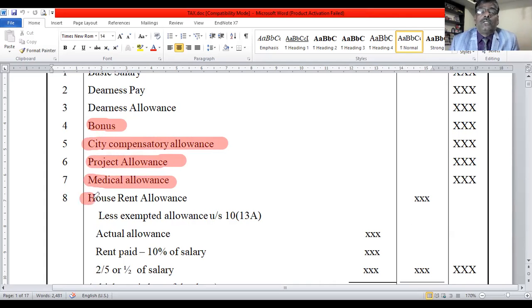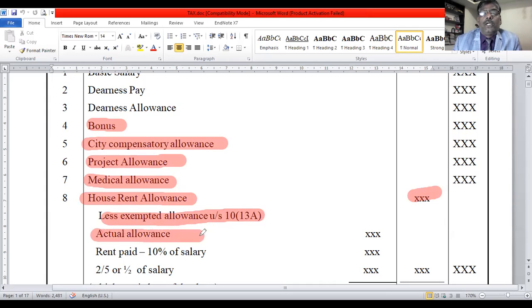Then next is HRA. You take house rent allowance for the year in the inner column. Then less exempted allowance under section 10 subsection 13A. Under this, you take the actual allowance in the particular itself. Then rent paid minus 10% of salary is the second point.